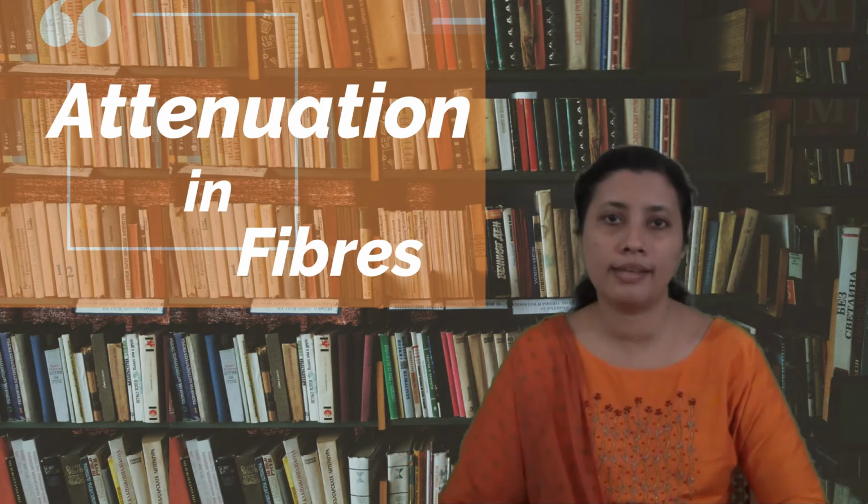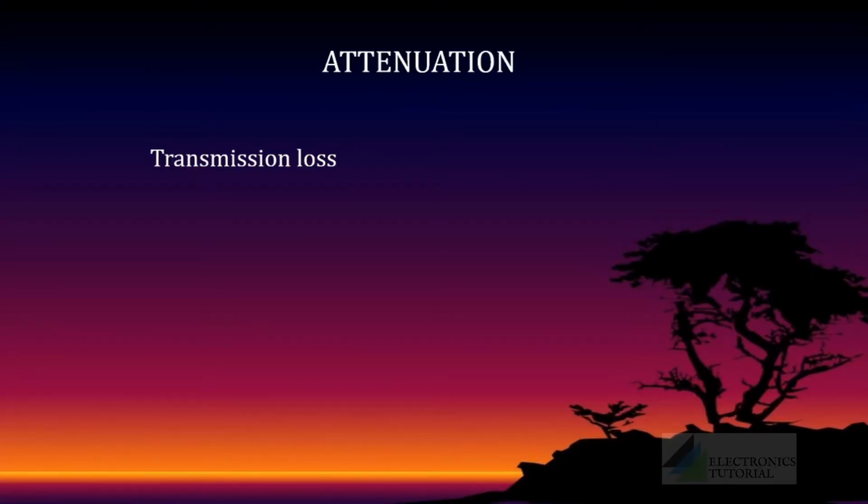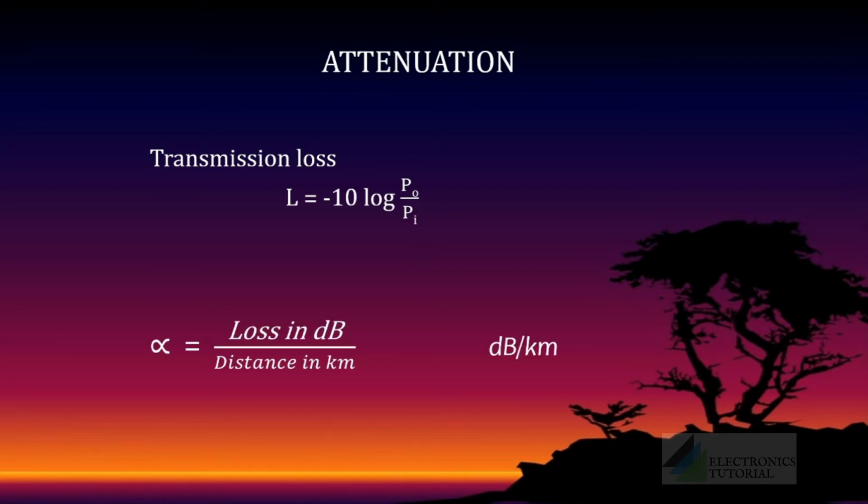We'll be terming it as attenuation. Attenuation is also known as transmission loss. It is the reduction in intensity of the light beam or the signal. The loss can be calculated as η = -10 log (PO/PI). PO indicates the output optical power and PI indicates the input optical power. The attenuation coefficient can be expressed as loss by distance, and the unit will be decibels per kilometer.